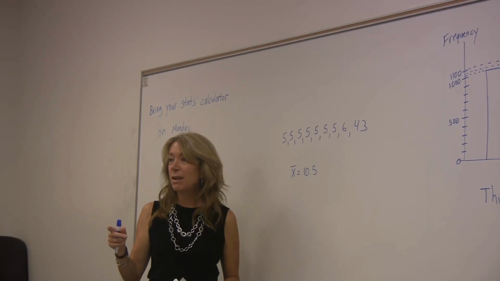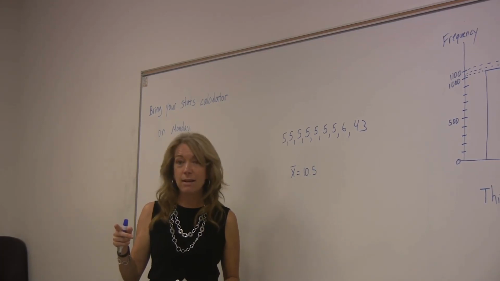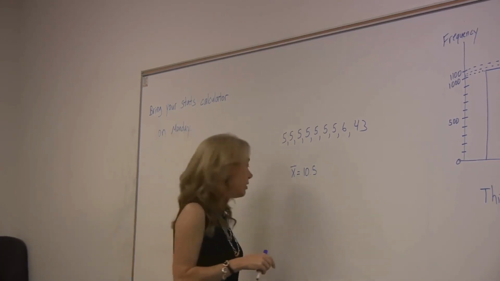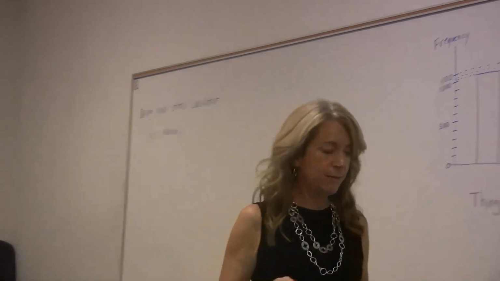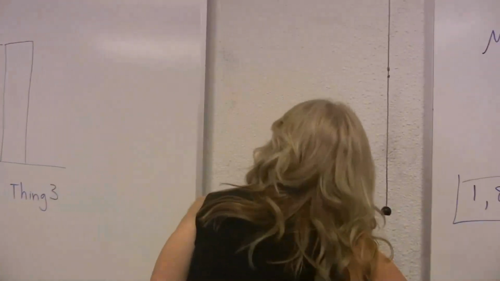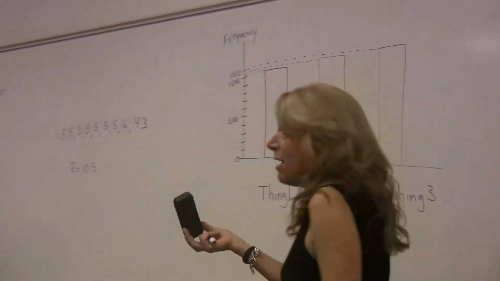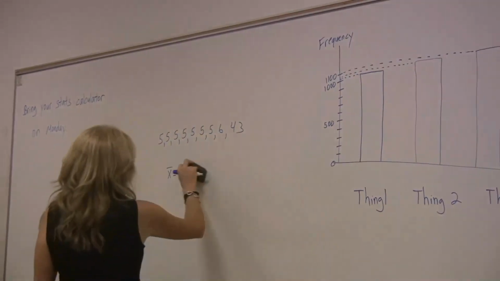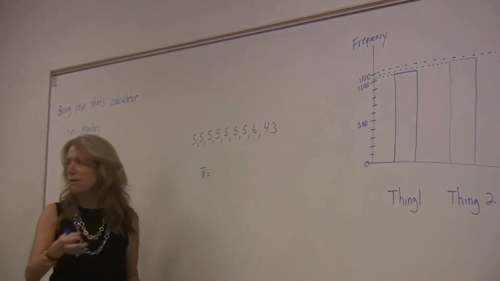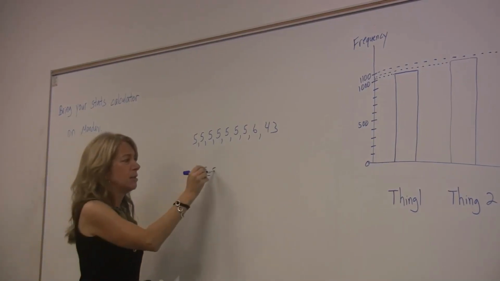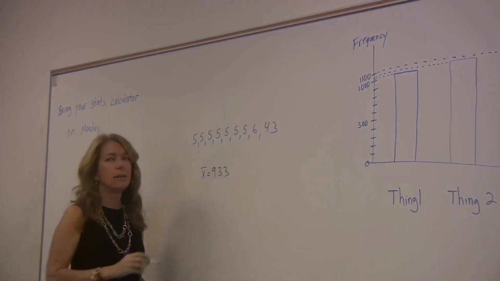9.33. 9.33? Someone agree with that? Yep. You got outvoted. It's okay. We learned from our mistakes. 9.33. This is where if the rest of you hadn't spoken up, I would have left it at 10 and a half. She and I would have thought she was fine. And then later on, someone would say, Jill. Poor people watching the video are going, where'd they get that? Should correct it for the people watching the video.